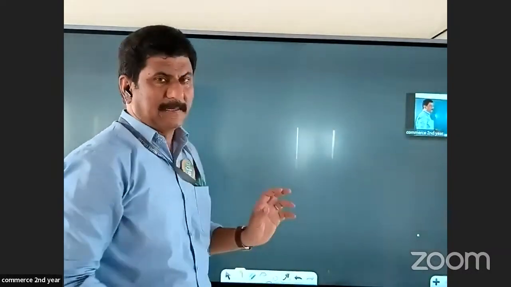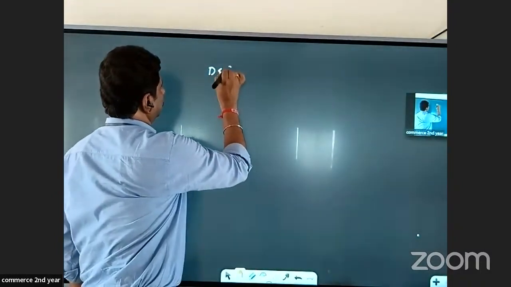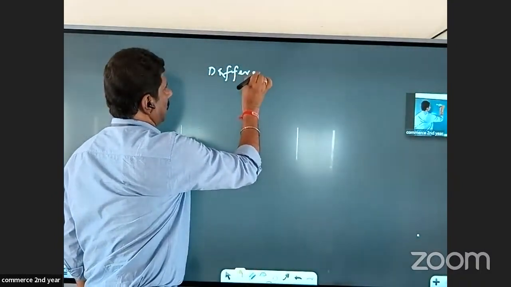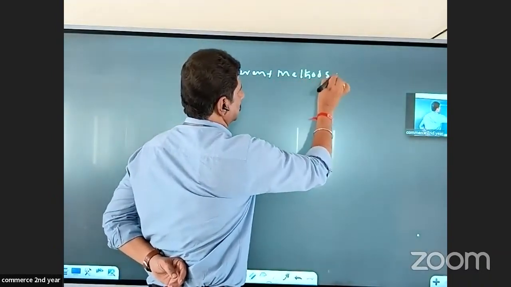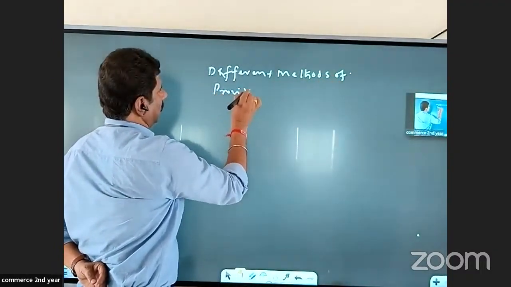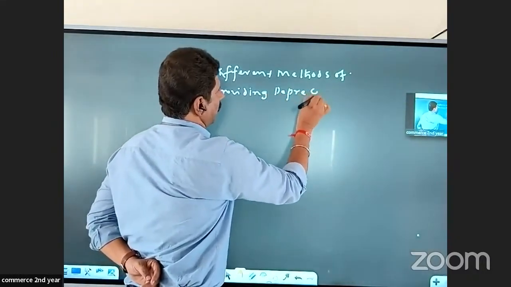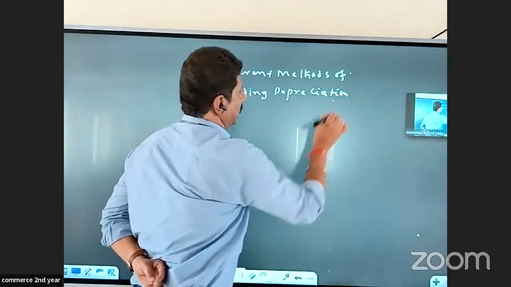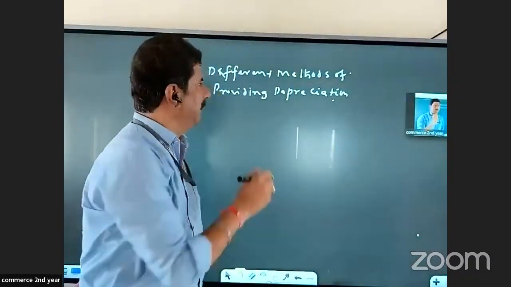Then, as I said, this is for 2 marks. Then what is asked for 5 marks? Well, there are different methods of providing depreciation. Around 10 to 11 methods are there, but for your syllabus, you have only 2 methods.